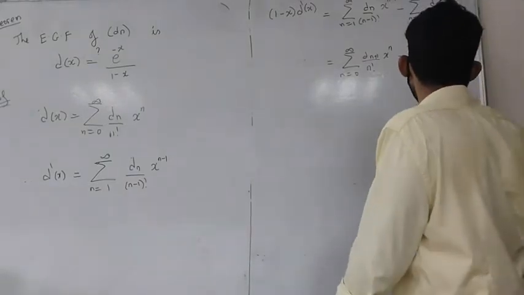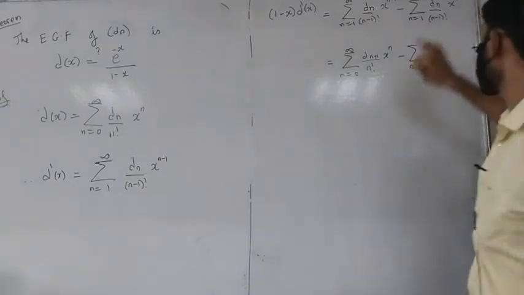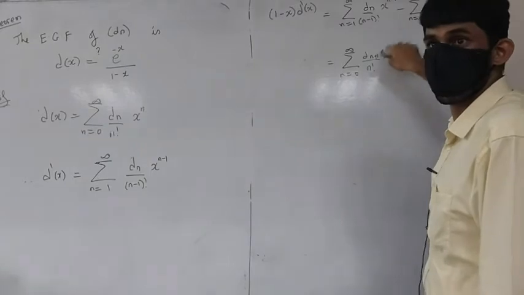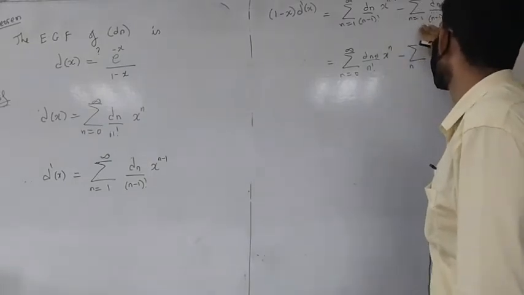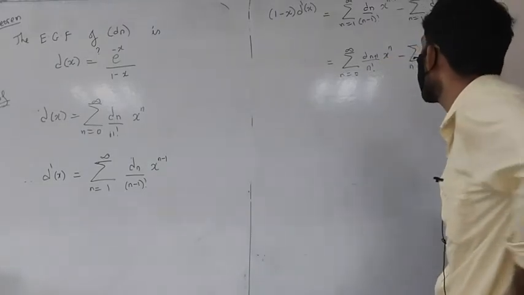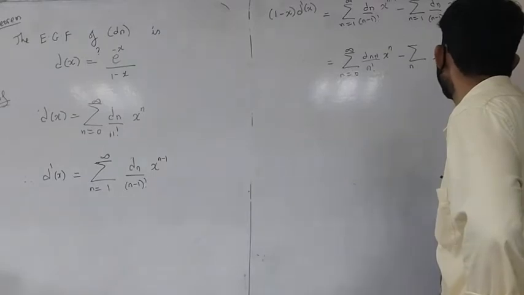What I want is for the powers of x to match. So I don't want to shift this, noticing that d0 is 1, right? So that is a problem.